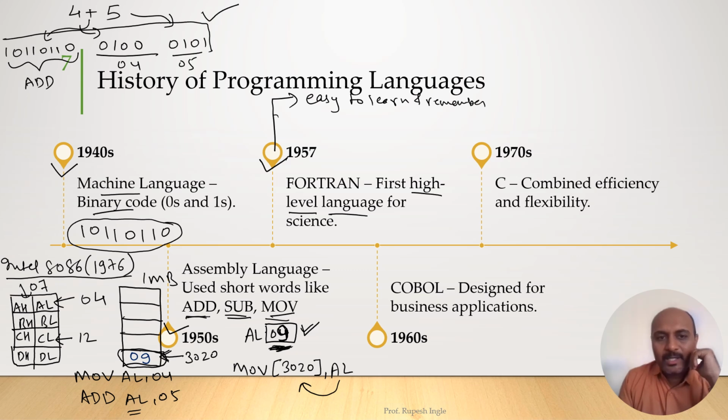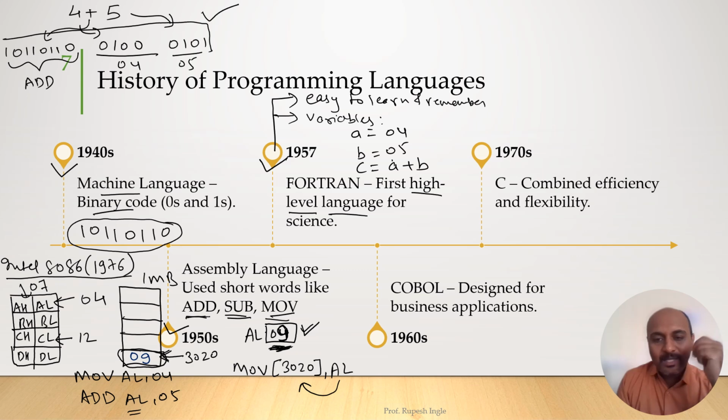One more thing, we started using variables. So if you want to store the values 04 and 05, we can directly use variables. A equal to 04. So A is a variable, not a register of the microprocessor. B equal to 05. We can do the addition. C equal to A plus B. So C will store the sum of 04 and 05, so the addition is 9, which is there in the C variable.